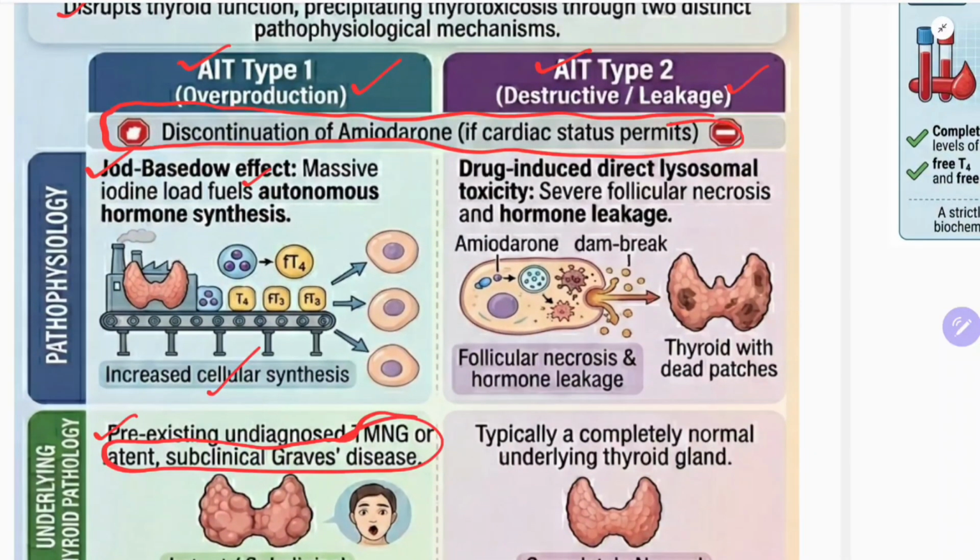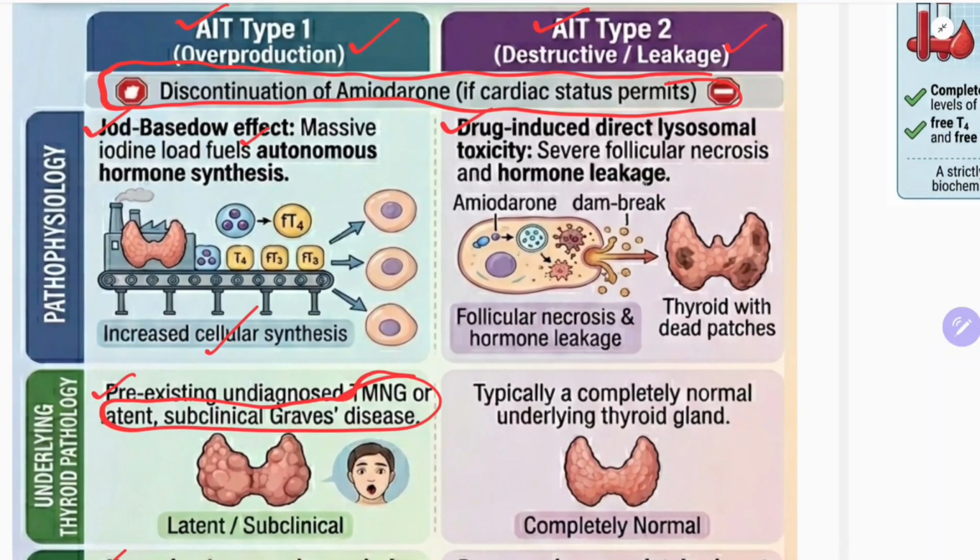Now type 2 is destructive, so leakage. Drug-induced direct lysosomal toxicity, severe follicular necrosis and hormone leakage will be there. That necrosis is also known as dam break necrosis. Whenever a dam breaks, the water flows from the dam; like that, the hormones will flow from the follicles into the circulation. That is known as dam break necrosis by amiodarone. So hormone leakage, with the thyroid having dead patches.